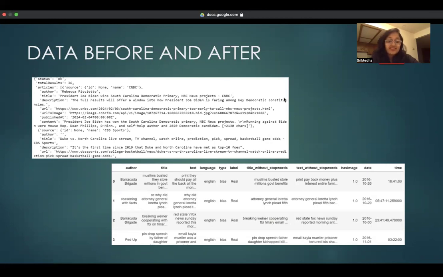The testing dataset acquired via API was initially in JSON format, as we can see here in the first image, and it was cleaned and pre-processed by deleting extra columns after converting it into CSV format to fit with the existing format of the dataset taken from Kaggle. Here, we can see the data collected from API before and after converting it into CSV format. The first image shows the raw API dataset, whereas the second image gives us an idea of how the final dataset looks after cleaning and combining it with the dataset taken from Kaggle.